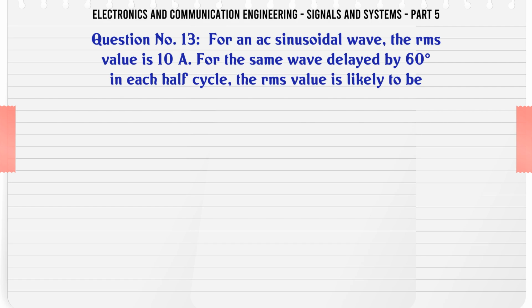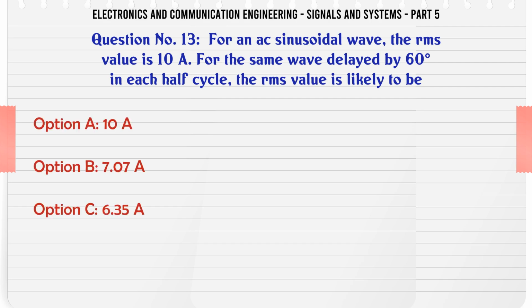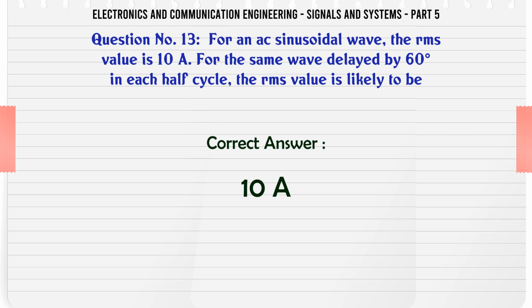For an AC sinusoidal wave, the RMS value is 10 A. For the same wave delayed by 60° in each half cycle, the RMS value is likely to be A: 10 A, B: 7.07 A, C: 6.35 A, D: 3.5 A. The correct answer is 10 A.